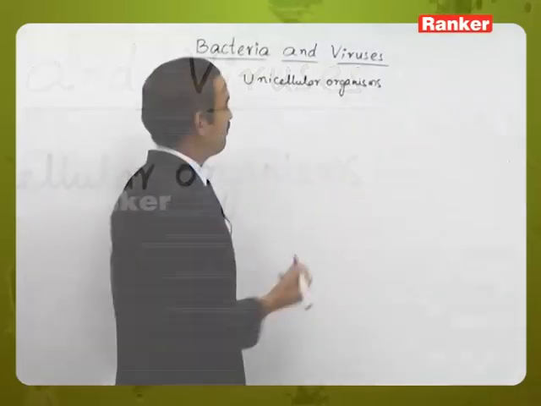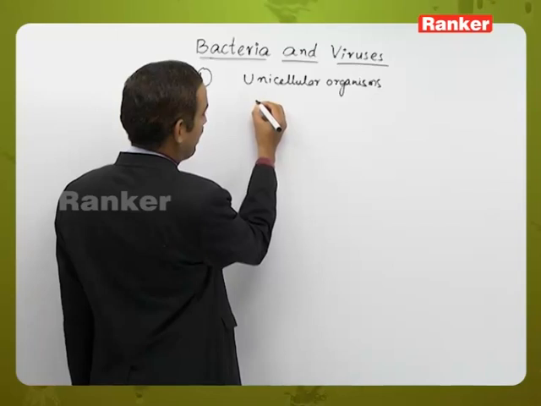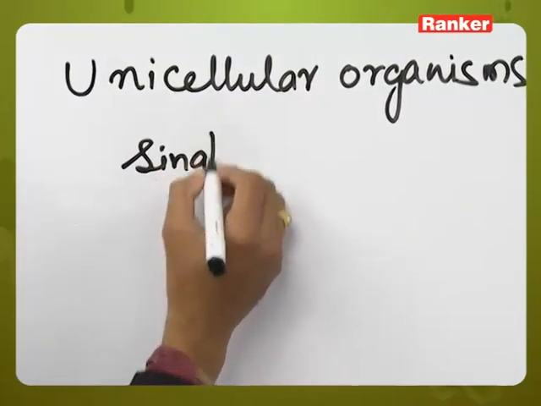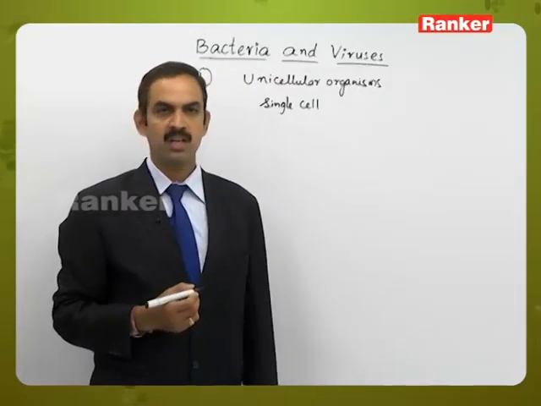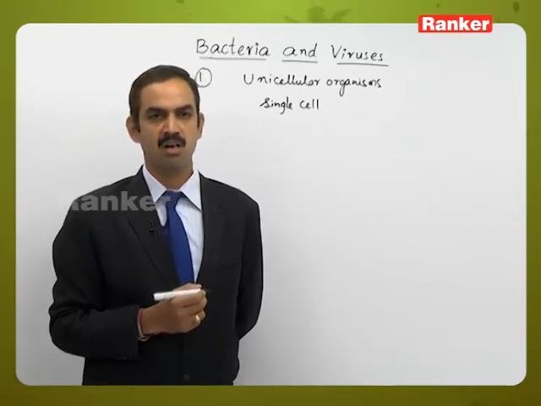Unicellular organisms are made up of only a single cell; the entire body is made up of one cell, and that single cell performs all the functions related to a living organism.